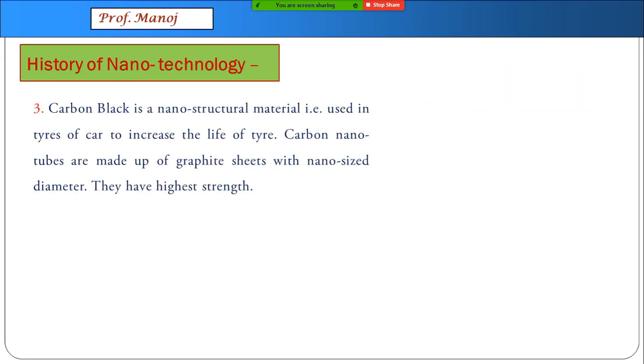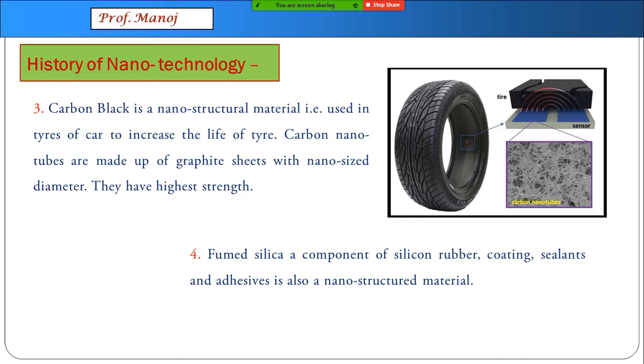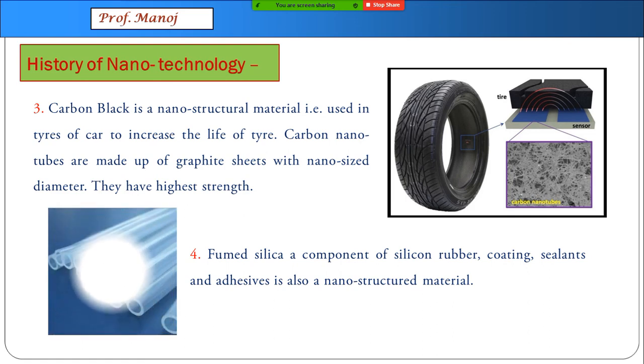Another one is carbon black. Now these are quite modern inventions, of course, they are not ancient ones. Carbon black is that nanostructural material which is embedded in tires, and these tires have graphite sheets with nano size, and they have very high strength. A recent application is fumed silica component, which is present in silicon rubber, silicon coating, different kinds of sealing material and adhesive, and that is also a nanostructural material.